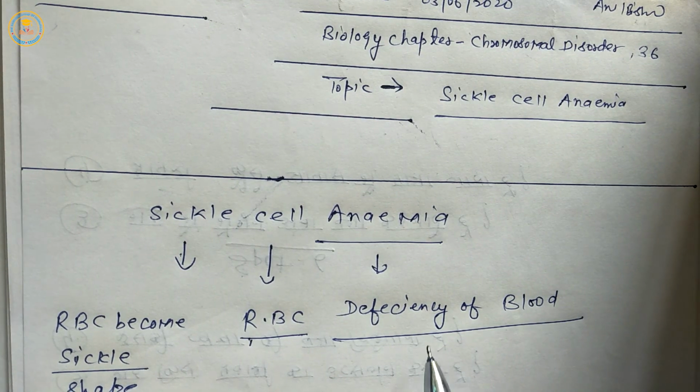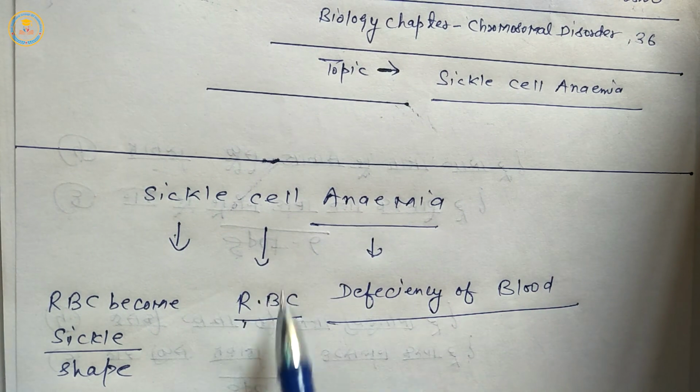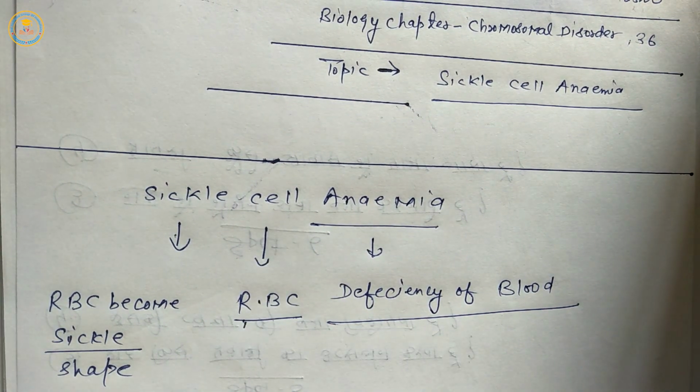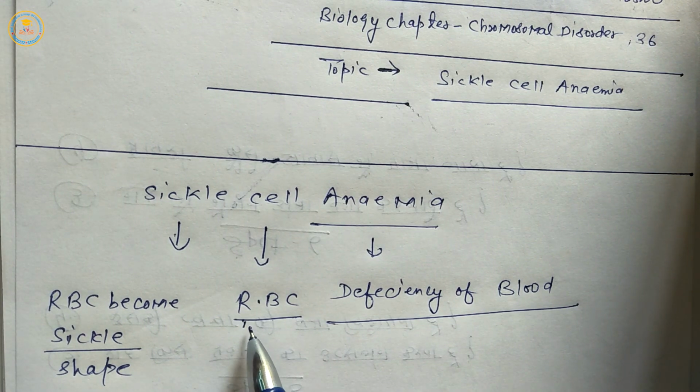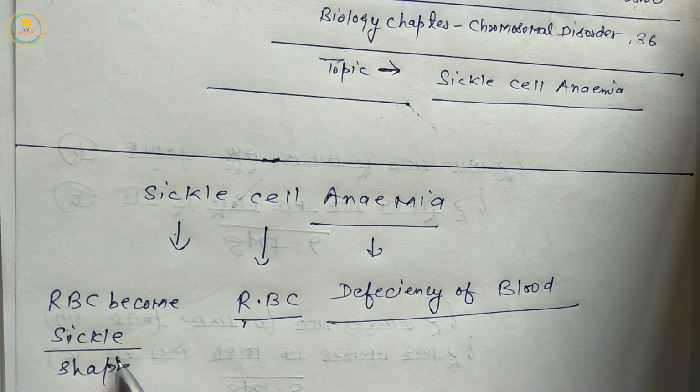First, anemia means deficiency of blood. Cell means RBC. Mostly human RBC is biconcave, but in this disease RBC become sickle type.